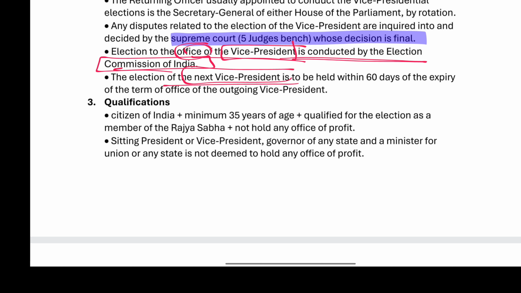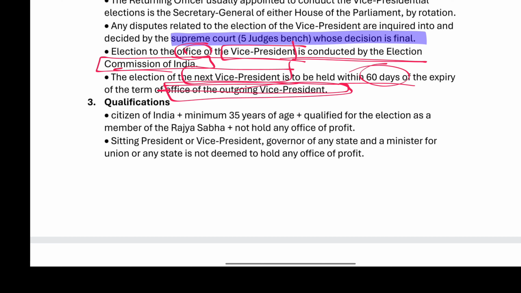The next election will be held within 60 days before the expiry of the term of the outgoing Vice President. So we need to keep the election within 60 days.